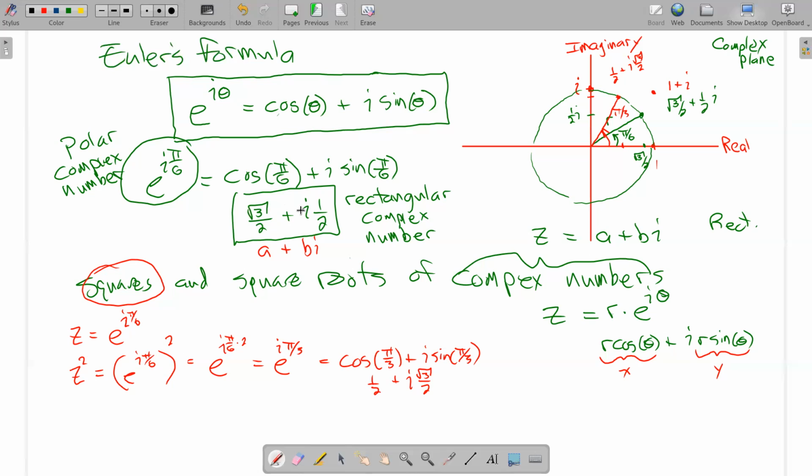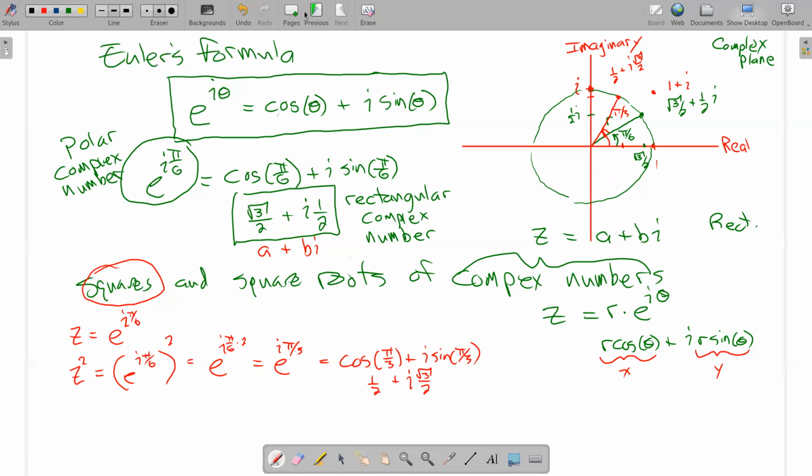So now I just want to point out that this was relatively easy given that I remembered these numbers here, right? If I take a power to a power, that means I multiply the powers and I get this new angle. So I jumped from the angle pi over 6 to the angle pi over 3, and I know the cosine of pi over 3 and the sine of pi over 3. I didn't really have to work too hard about that. I was just pulling a little bit out of my memory about how powers work and about sine and cosine.